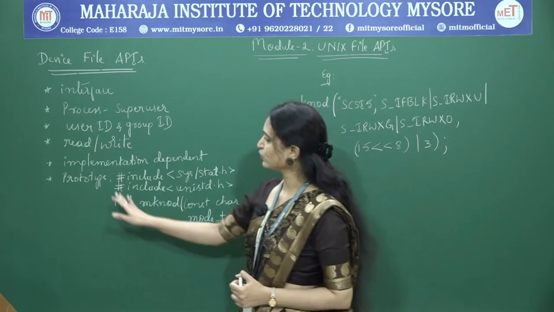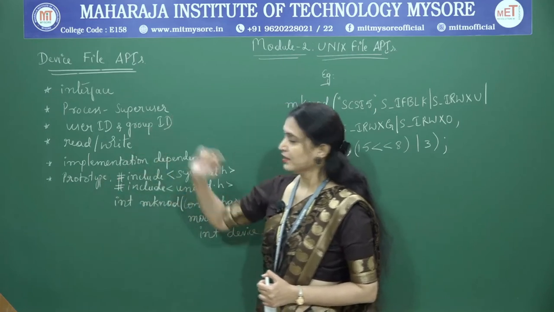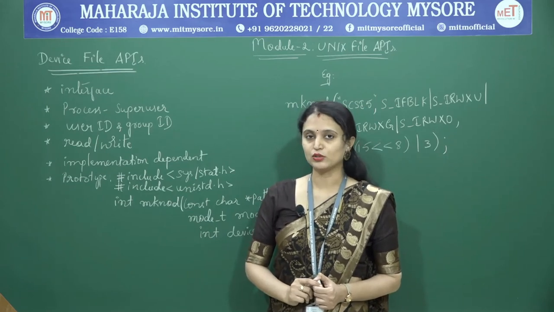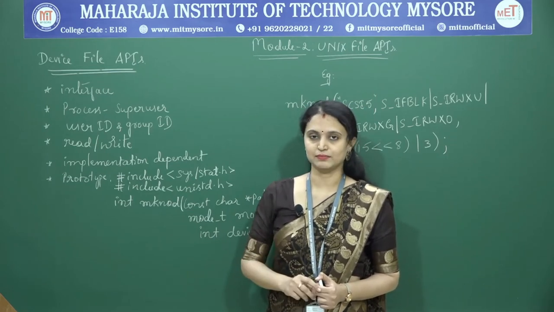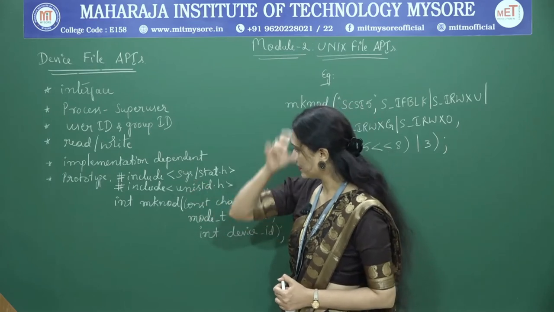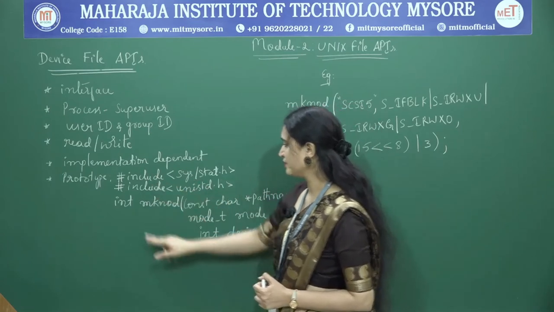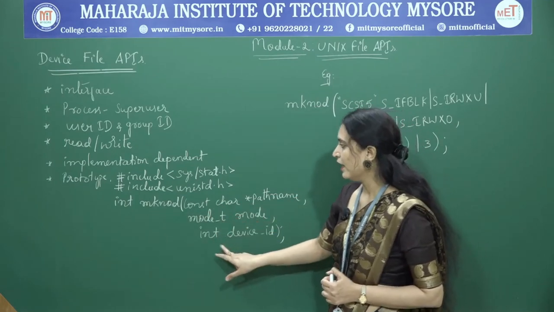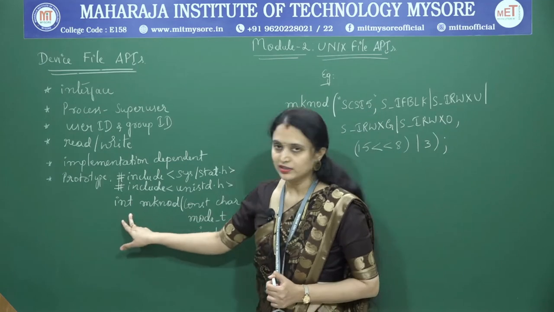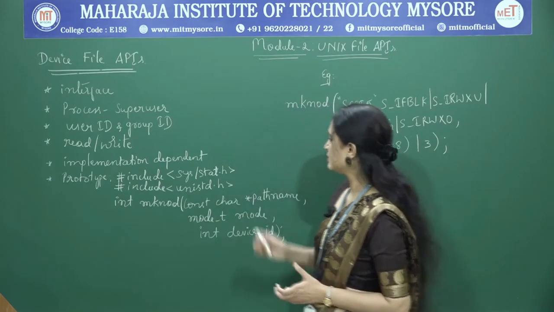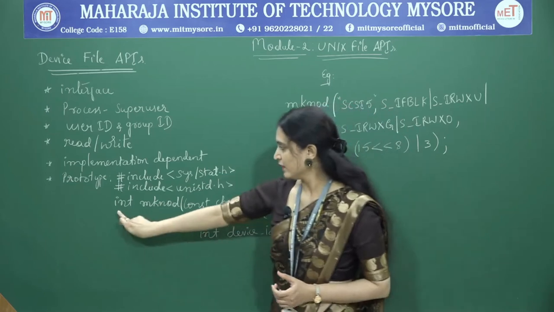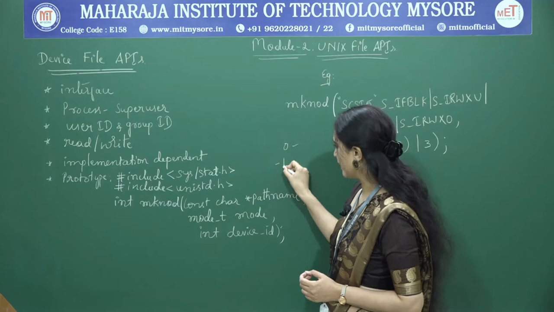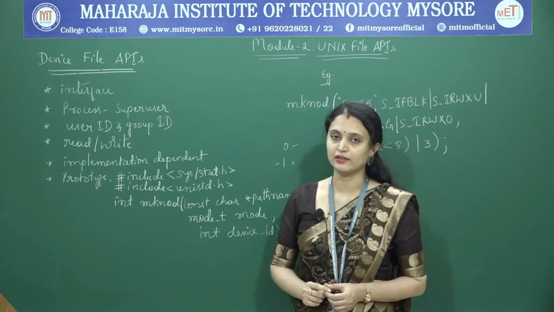The next point is that device files are implementation dependent; it depends on the particular system. This is the prototype, and these two are the include statements. This is the mknod API. It has 3 arguments and the return type is integer. It returns 0 if the API has executed successfully, and -1 in case of any error.